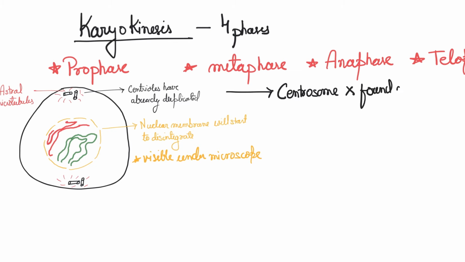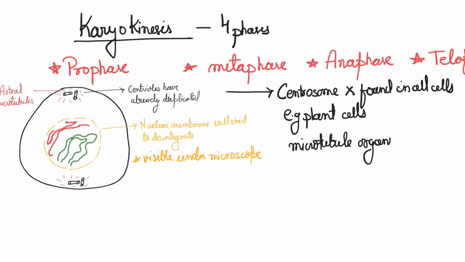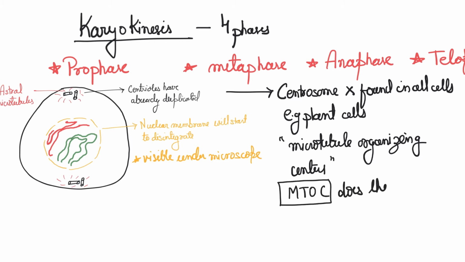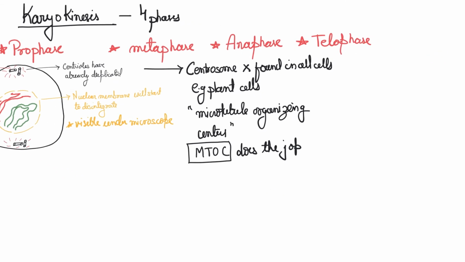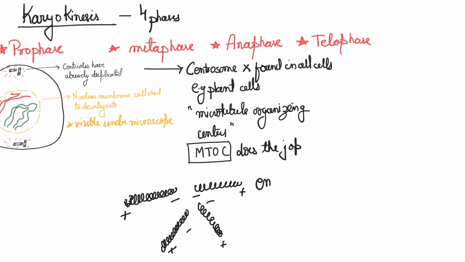The centrosomes, they are not found in all cells. Remember this. So here I have shown them, but plant cells don't have them. So they have something called microtubule organizing centers. So what happens is, these microtubules have a negative and a positive end, right? What this negative and positive simply means is the positive end is the one where you add tubulin units, and the negative is where they break off, right?